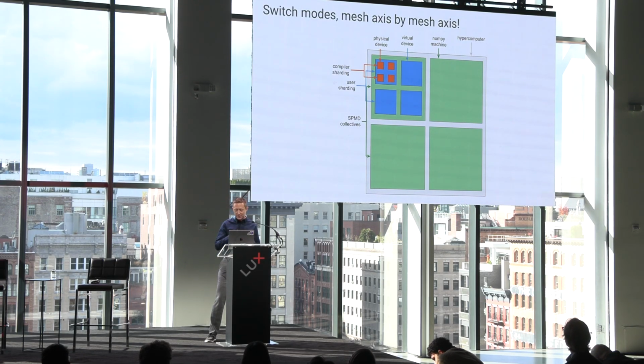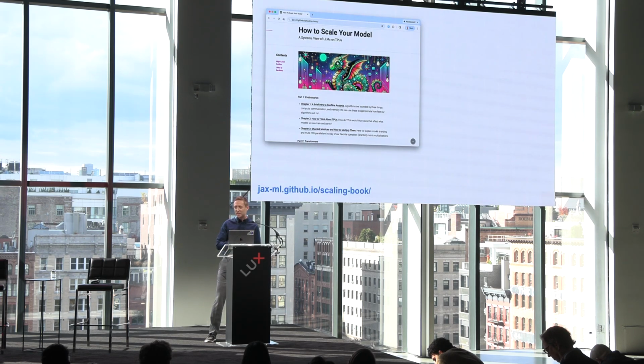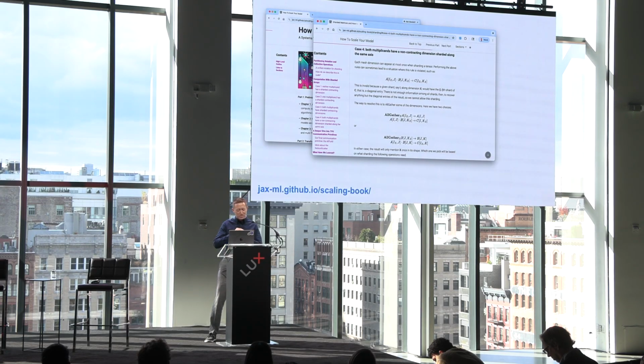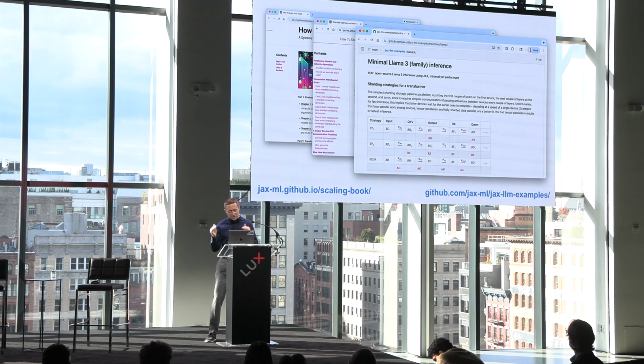All this stuff is important if you're going to experiment with sharding strategies and get the most performance out of your hardware. If you're interested in this stuff, we have a tutorial book online, the scaling book, about how to scale models. It goes into much more gory detail than I did. What's very nice about it is it's a pedagogical resource that talks about sharding these transformer computations, and it uses a mathematical notation that corresponds directly to the JAX notation used in those sharding types that I showed. There are even code examples in this other repository for Llama and DeepSeek, etc., also sharing the same notation.